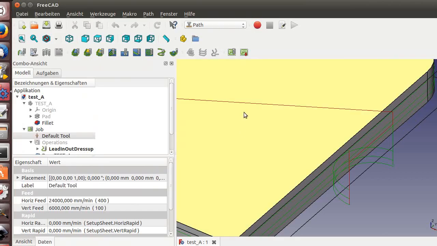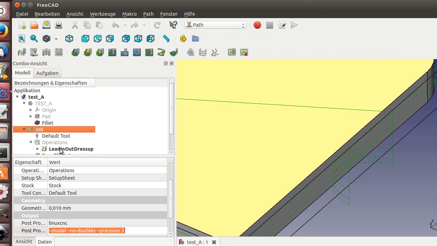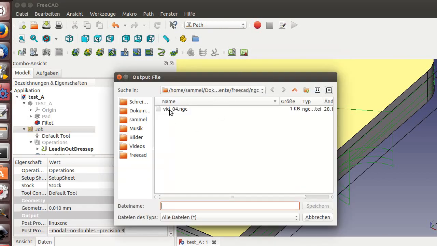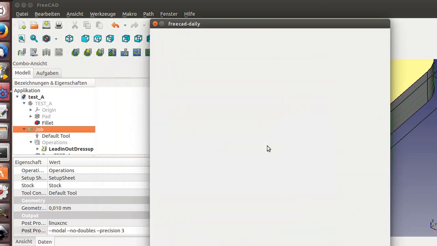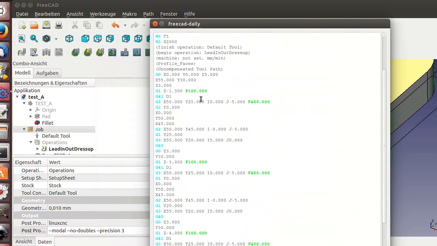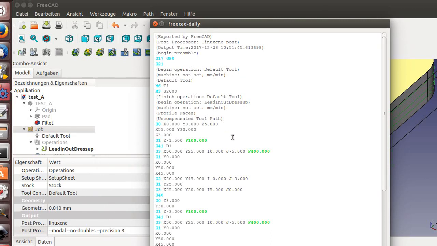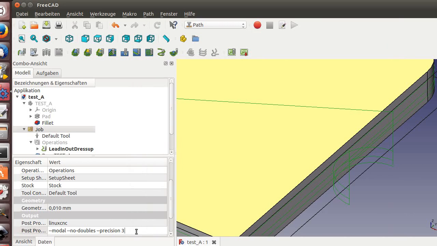So if you hit now the job file or the dressup code here, the operation, you can generate G-code. Here with this button, generate the G-code. I will override the one I have, and you see your G-code. Here the preamble. If you want to change it, you just add here minus-minus preamble, and write what you want to see, G54, G80, and let's say, what do we have, G40.